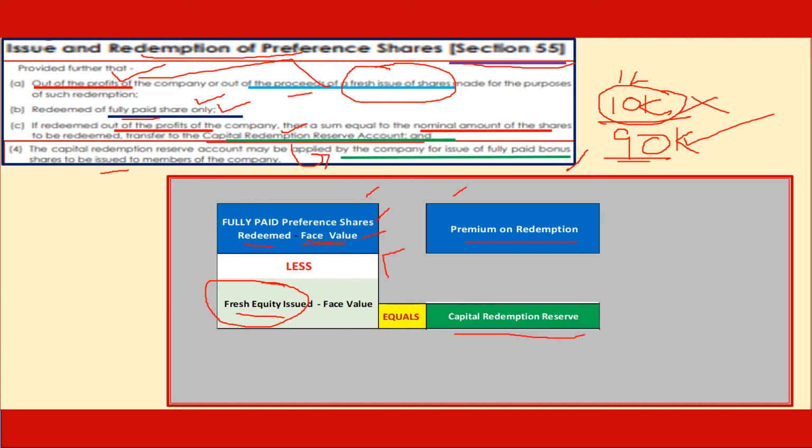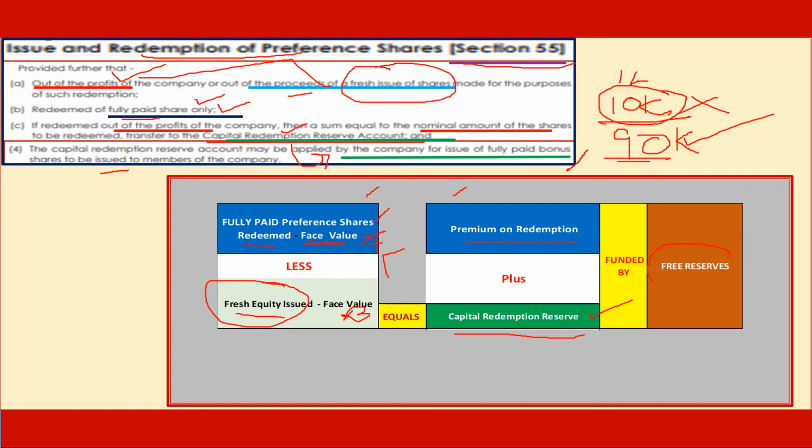Therefore, face value minus fresh equity issued is equal to the capital redemption reserve created by way of using the free reserves of the company.